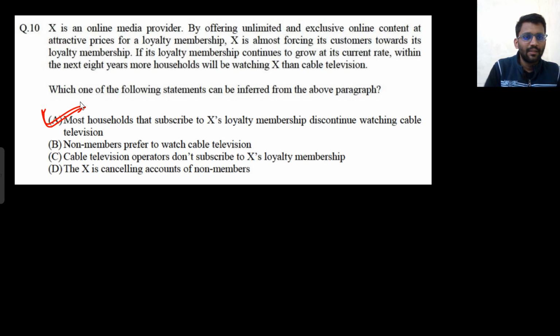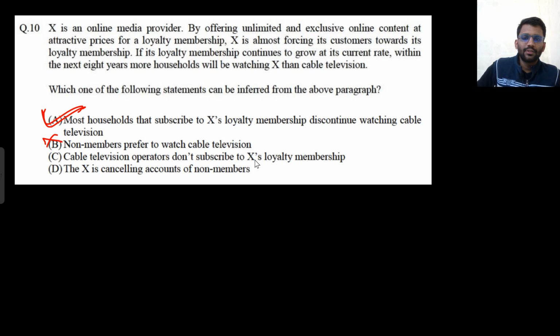So this is what the paragraph is inferring: most households that subscribe to X loyalty membership discontinue watching cable television. Now, non-members prefer to watch cable television. It's not inferred from this. Non-members are also those who don't watch movies, cricket, anything. They don't even watch cable television. They don't watch anything. Those people can also be there, right? So this is not correct.